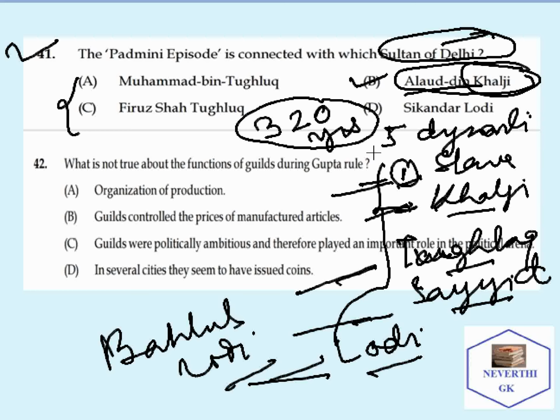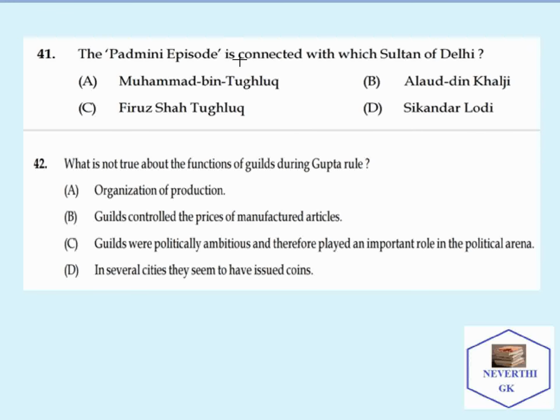These five dynasties were Islamic rulers. So these names can be remembered. So here the Padmini episode is related with which Sultan of Delhi? The answer is Alauddin Khilji. Moving on to the next question.